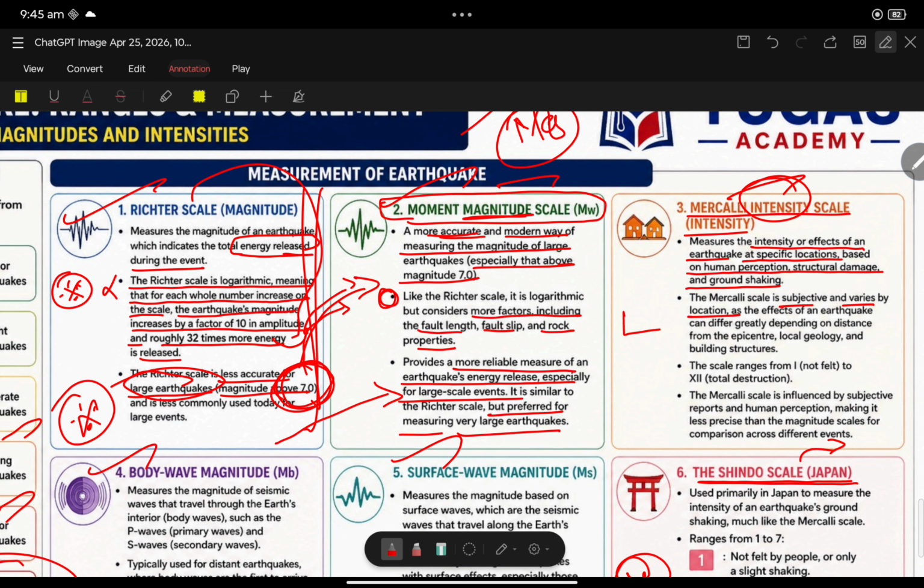The Mercalli scale is subjective and varies with location. That means if location A has multiple buildings and location B has very few buildings, you can't depend upon the Mercalli scale, because where there are more buildings, more destruction will be created, and where there are fewer, less destruction. So you can't say the accuracy with respect to damage caused by the earthquake. Mostly you can depend upon magnitude. The scale ranges from 1 to 12. It is influenced by subjective reports and human perceptions, making it less precise than magnitude.